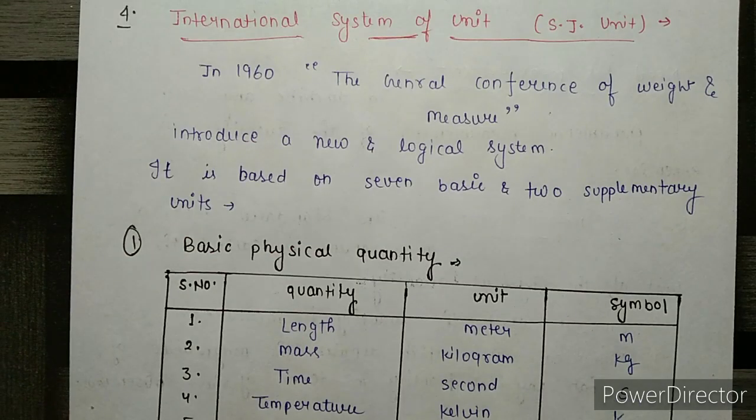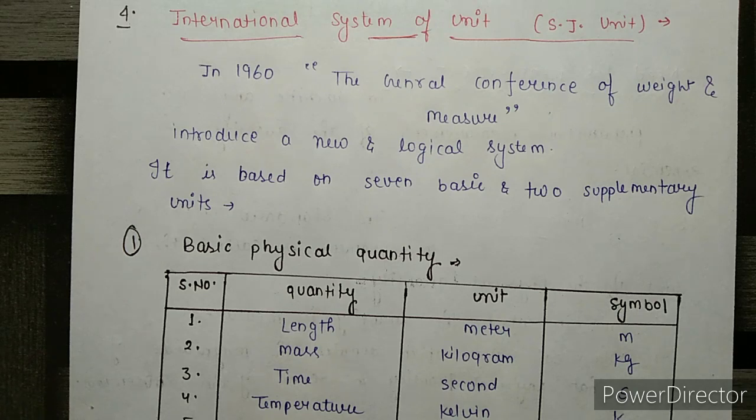But there is a lot of confusion in systems of units because different countries use different systems. Some countries used CGS, some used MKS, and the rest used FPS.